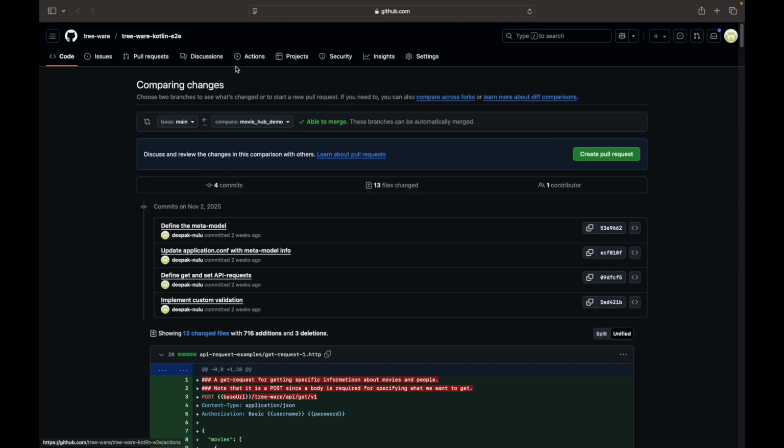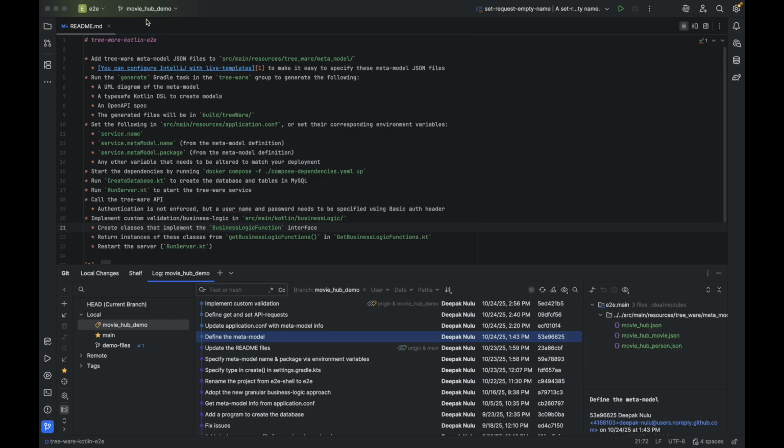I've already completed the demo to speed up the video. The code is in a branch called Movie Hub Demo. A link to it will be there in the video description. This is IntelliJ IDEA with the demo branch checked out. To build your own system, you just need to follow the README file. It is a combination of changes to make and things to run. I've already made the changes in this branch and I will step through them.